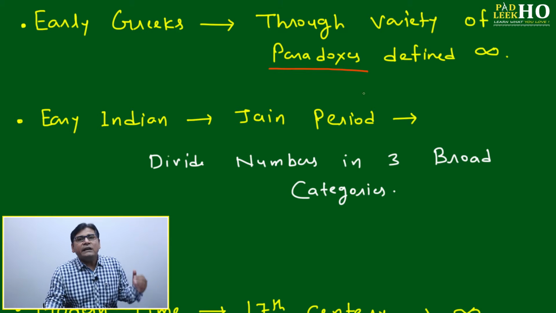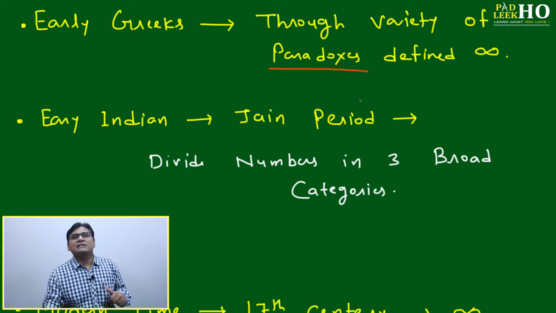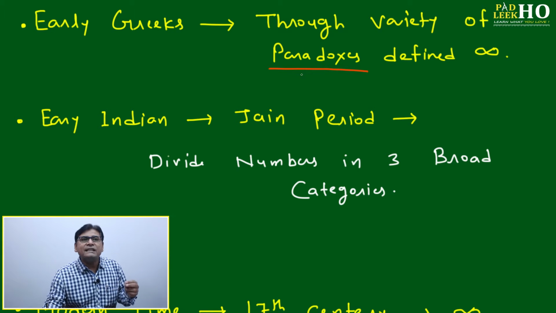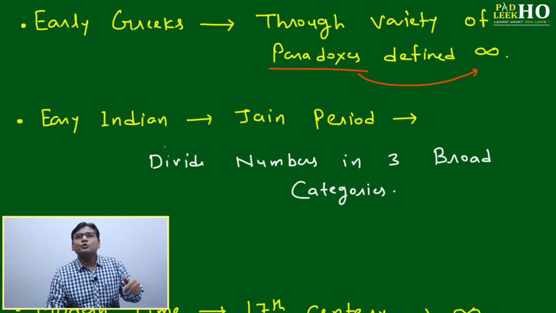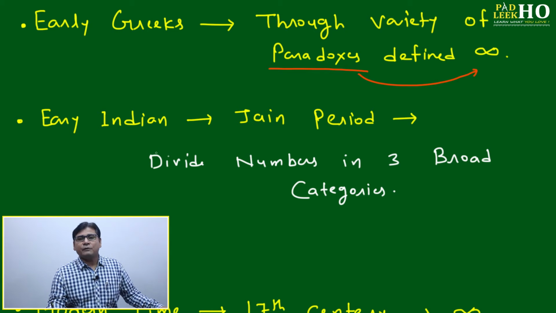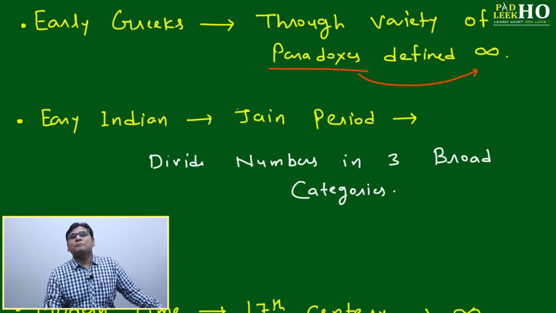I am telling you a little historical point of view on how infinity has come into the picture. The early Greeks tried to understand infinity through various paradoxes, and based on those paradoxes they defined infinity. What are paradoxes? They are a part of your puzzles. I already explained puzzles in so many chapters, and related to puzzles 2-3 sessions are there. If you have not taken them, you can take that full session about puzzles. You will be able to understand what paradoxes are.